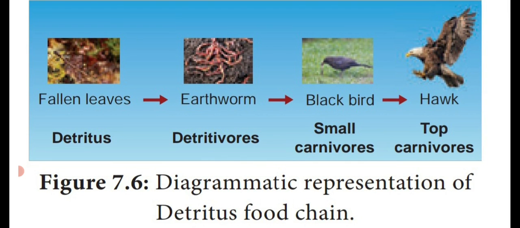So, first one, dead and decayed organic matter. What is that? Fallen leaves, that is known as detritus. These fallen leaves are eaten by a plant-eating organism, the earthworm, known as a detritivore. These earthworms are eaten by a small bird or blackbird, known as a small carnivore. These small blackbirds are eaten by the top carnivore, for example hawk. So this type of food chain is known as the detritus food chain, which starts from dead organic matter of plant parts as well as animal parts.